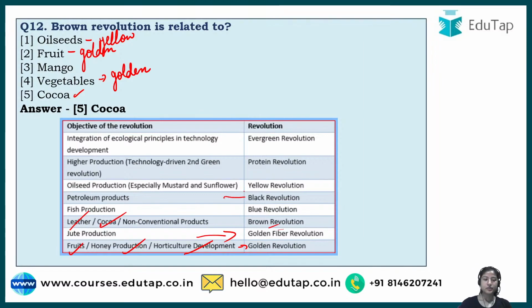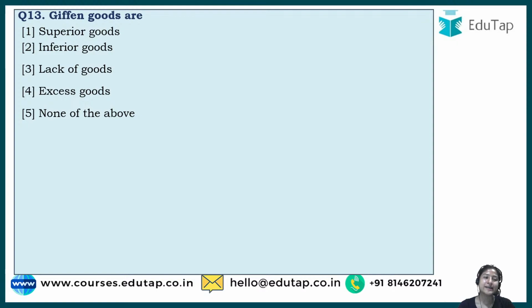Okay. So question number 13: Giffen Goods are. This question belongs to your agricultural economics. Well, it is a basic economic term, but yeah, it is also part of agricultural economics. So the correct answer to this is, guess fast. Yeah, so the correct answer to this is option number 2, that is inferior goods.